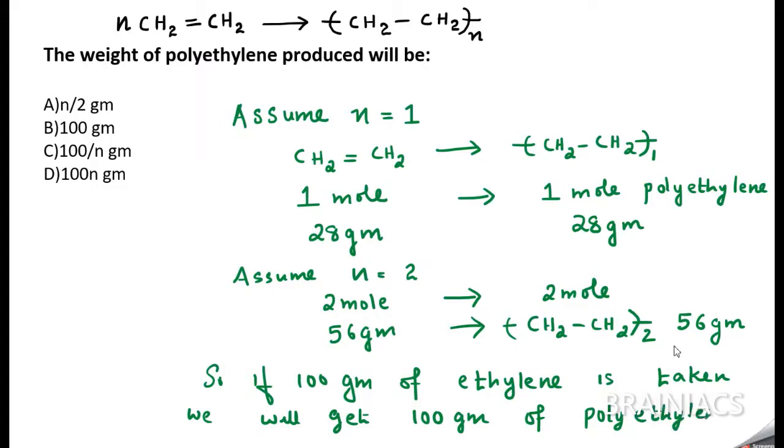Understood? If you still have doubt, you can put n is equal to 3. Then 28 into 3, and the output is also 28 into 3. There is no difference.